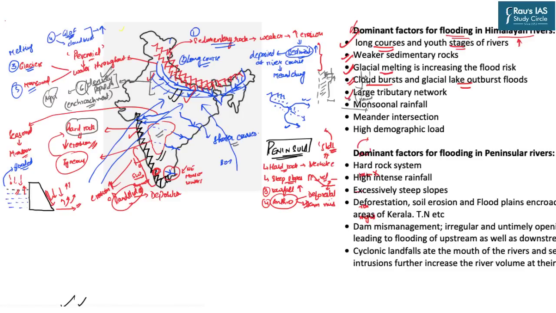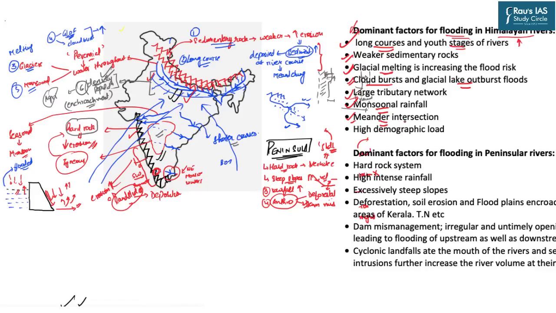Then we also know that because the northern plain rivers have a very huge tributary network, ultimately, for example, in the river Ganga, the water is coming from a large number of tributaries, and hence the Ganga in its later stage is accumulating a lot of volume of water, which increases the flood levels. Then also we have discussed the monsoonal factor, because the northern plains are getting the monsoon from the Arabian Sea as well as the Bay of Bengal branch. Then this point is also important.